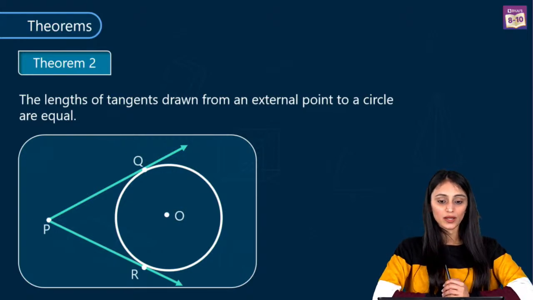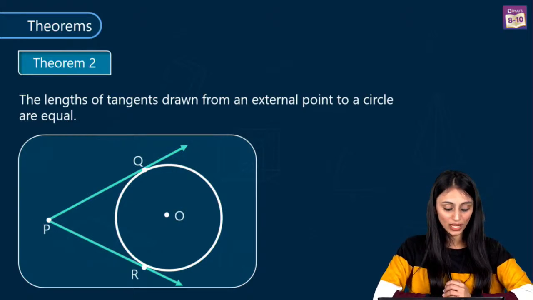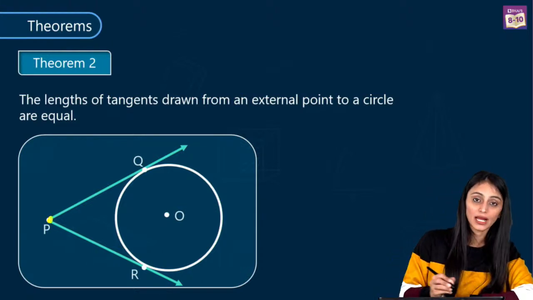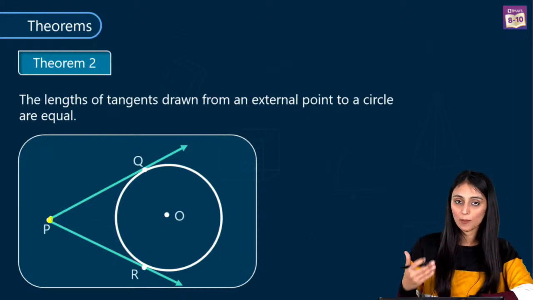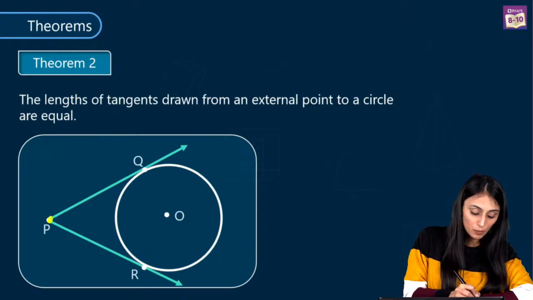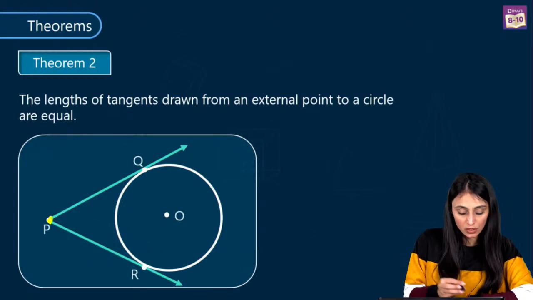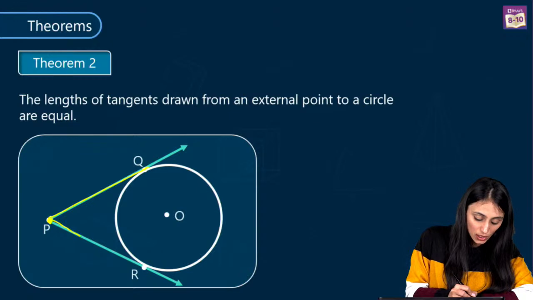So in this theorem 2, it says that the lengths of tangents drawn from an external point to a circle are equal, right? So what we can see here is that we have a circle with center O, and this is the external point P. And if you remember, just a couple of minutes before I told you, when we have a point lying outside the circle and we draw tangents from here to the circle, we have exactly two tangents which are equal in length.